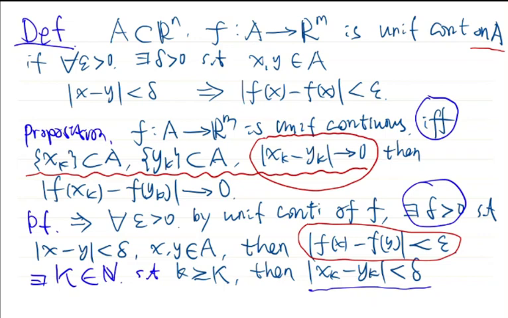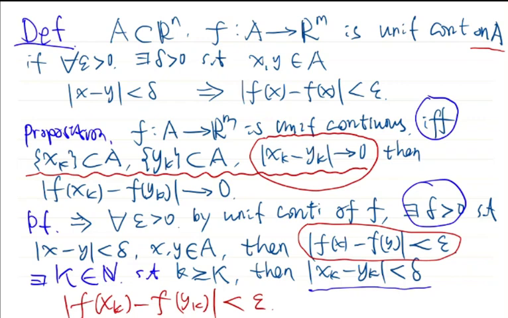So we will get that the distance from f(xk) to f(yk) will be less than epsilon. So for any epsilon positive, we find a capital K. Once the index little k is greater than capital K, then the distance from f(xk) to f(yk) will be less than epsilon.